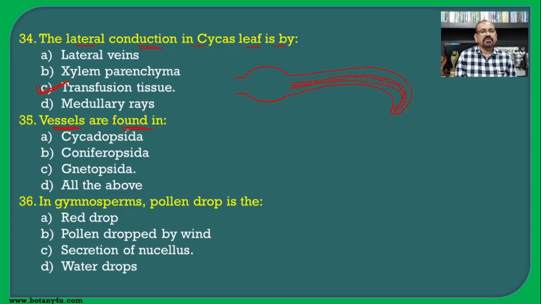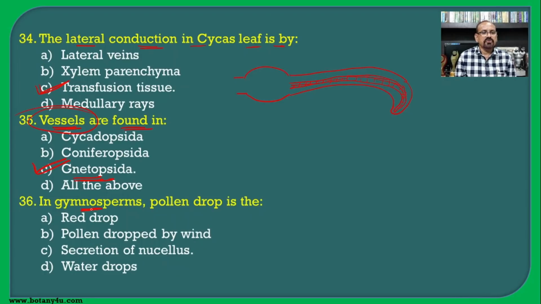Vessels are found in... as we have seen earlier, the companion cells in the phloem and vessels in the xylem are found to be absent in the gymnosperms and the pteridophytes. But the Gnetopsida is placed at the end of the classification of the gymnosperms, which is very close to that of the angiosperms, and hence many characteristic features of the anatomy as well as the floral structure are similar to those of the angiosperms, and hence the vessels as well as the companion cells are found to be present in the Gnetopsida.